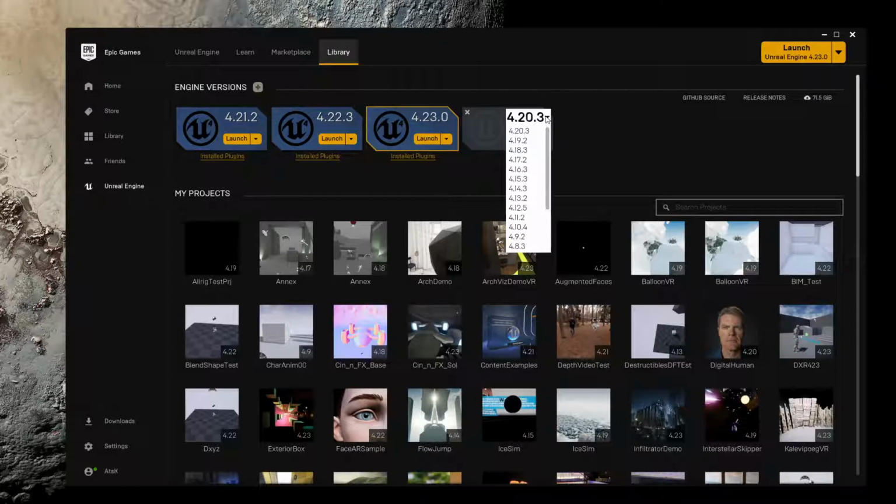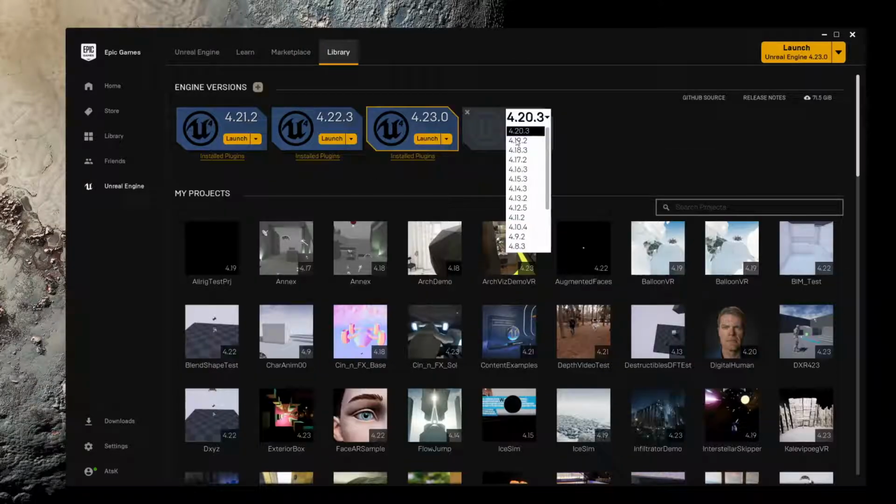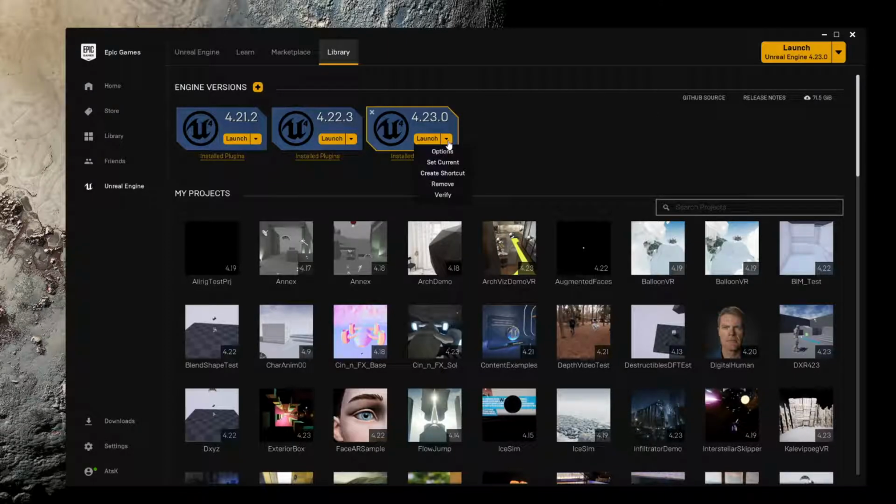When you click the down arrow, you can select different versions starting from the 4.01 to 4.23, which is the most recent one at the time of this recording. As I have all the latest versions installed already, I won't be adding a new one here. But if you do want to, you can also remove or verify the versions that you do have installed. The entire source code for the engine is available on GitHub that you can use for your projects. So you can actually compile the engine from source yourself and modify any part of it that you want.